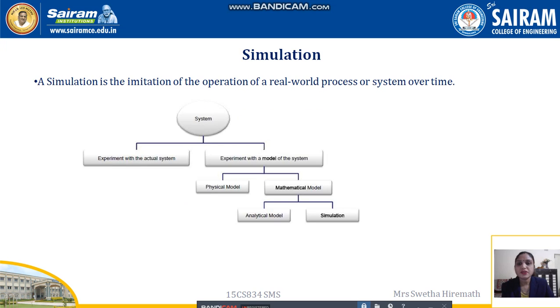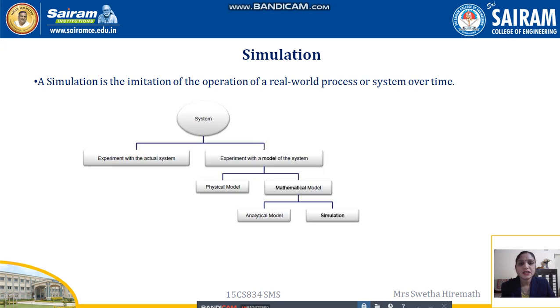The definition goes like this: a simulation is the imitation of the operation of a real world process or system over time. There are many real time systems which keep on changing over time. In order to record the changes that happen in the system, we are going to imitate the system, or build a model of that system, and study the system by using that model. In that model we can make certain changes, which may be predicted for the future, and will also be very helpful for the updation of the real world system.